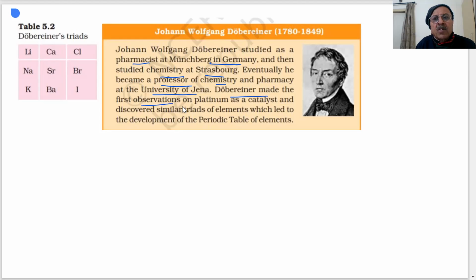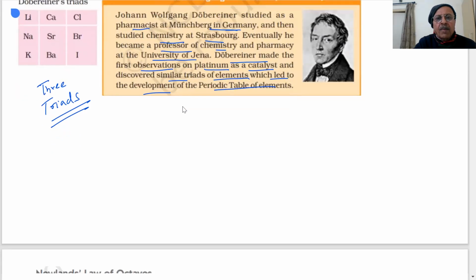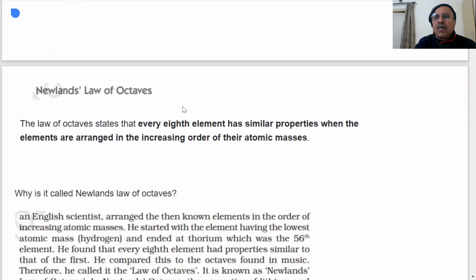He made the first observation on platinum as a catalyst and discovered similar triads of elements which led to the development of the periodic table. These are the 3 triads given by him: lithium, sodium, potassium; calcium, strontium, barium; chlorine, bromine, iodine. Only 3, therefore, this is not useful.